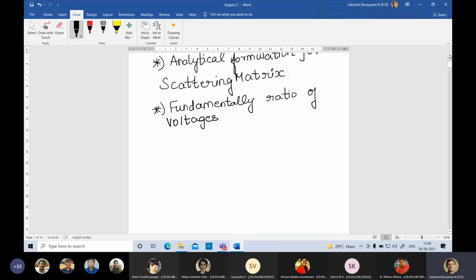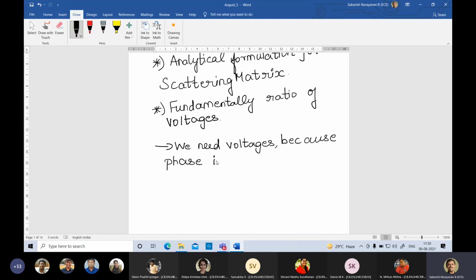So we standardized a measurement setup called a vector network analyzer along with a detector, which will give you some voltages, right? Fundamentally, we need voltages, because phase information is required.